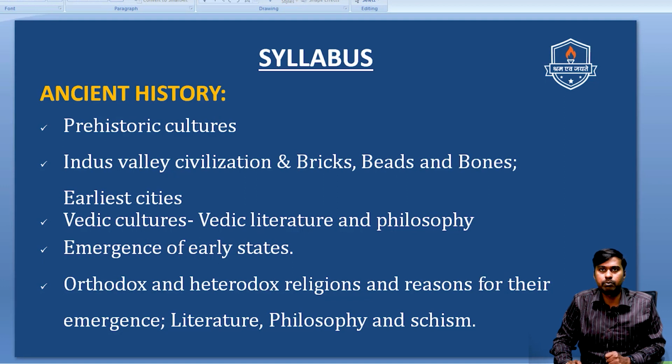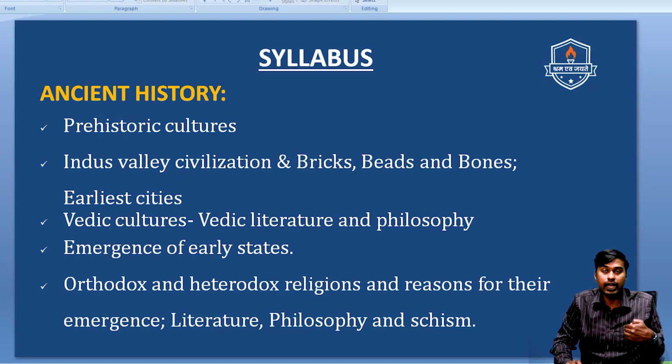In this particular chapter, the most important component which will be useful both for your prelims as well as mains preparation is the Indus Valley civilization. While preparing the Indus Valley civilization, kindly give maximum attention to the Harappa and Mohenjo-daro cities and also the other Indus Valley cities which were created during that time period. Try to draw a map also in your notes so that you can use those diagrams for your art and culture answers also.